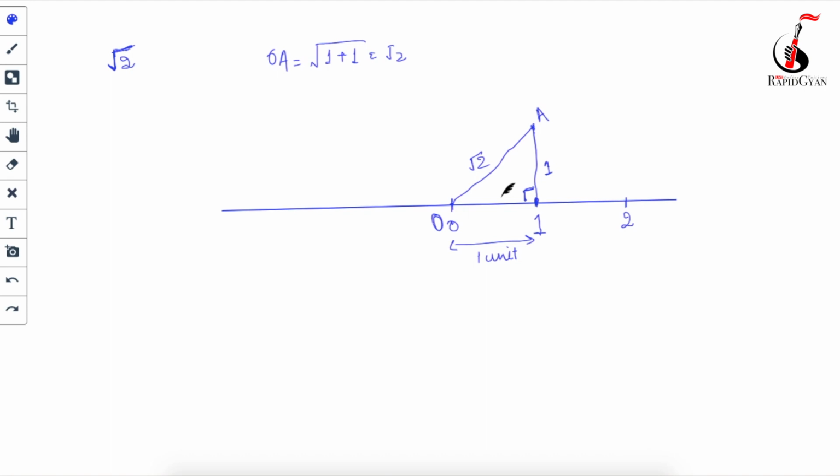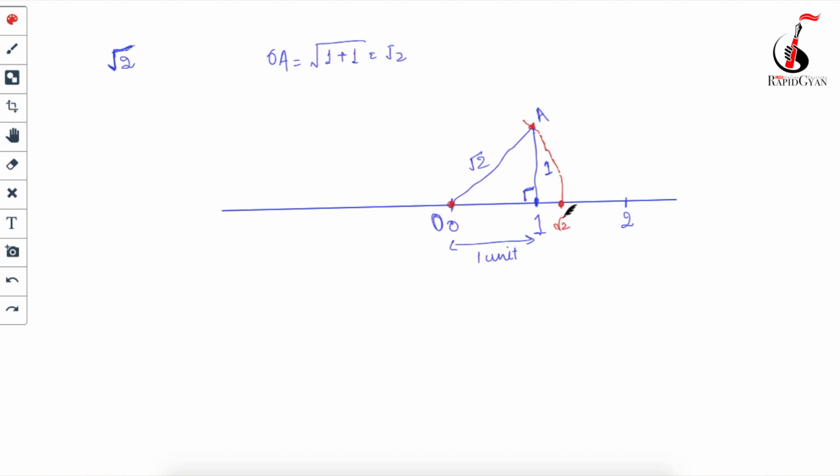Got it? Now you will ask me, sir, this is not there on the number line. You have just drawn a line of under root 2, correct? So how are you going to represent this on the number line? So you use a compass. Put your compass end at point O, and the end of the pencil at point A, and draw an arc. Draw an arc like this, like you draw the circle. The point where it intersects the number line, that point will be your under root 2.